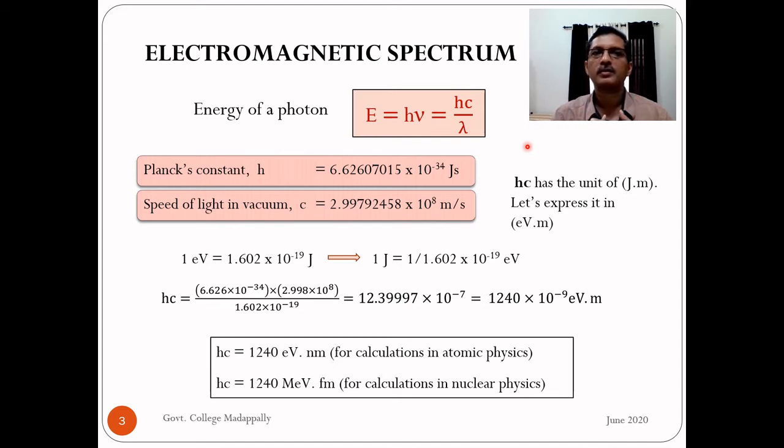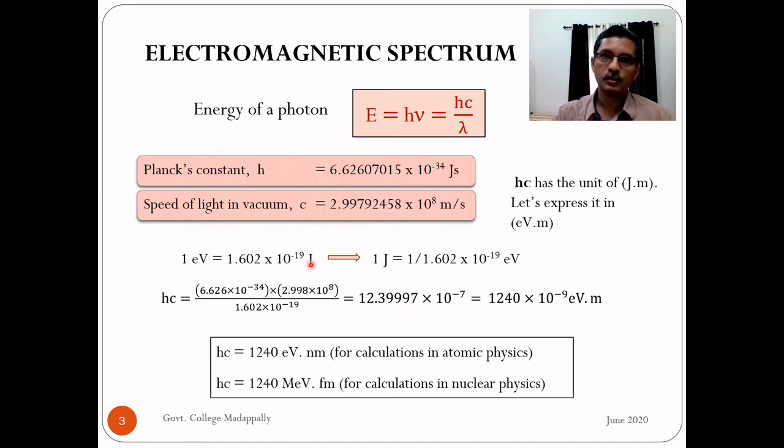That is 1.602 into 10 raised to minus 19 joules, which is a very small quantity. This small unit of energy, 1.602 into 10 raised to minus 19 joules, is defined as 1 electron volt. So we have this relation here, 1 electron volt equals 1.602 into 10 raised to minus 19 joule, the kinetic energy gained by a single electron accelerated through a potential difference of 1 volt. Then if we have, let us say, x electron volt, how do we convert that into joule? You just multiply with the electronic charge: x into 1.602 into 10 raised to minus 19 joule.